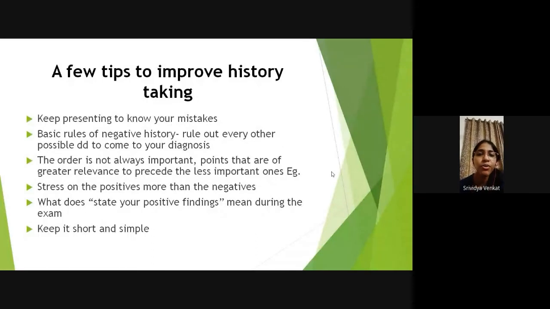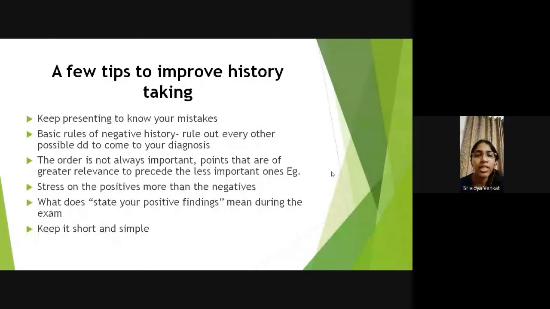So you have to keep presenting, of course, to know your mistakes, but there are certain basic rules of negative history that you have to keep in mind. Once you finish your chief complaints and HOPI, and you focus on all your positive findings, then in your negative history, the first thing that you have to rule out is negative history of associated symptoms. For example, I'll give you an example of CA breast.